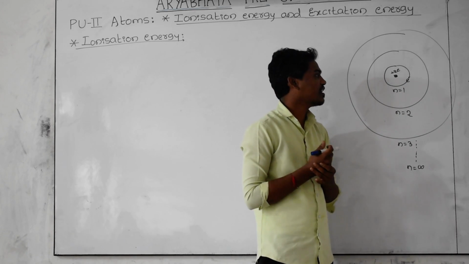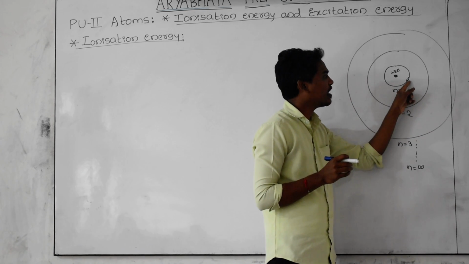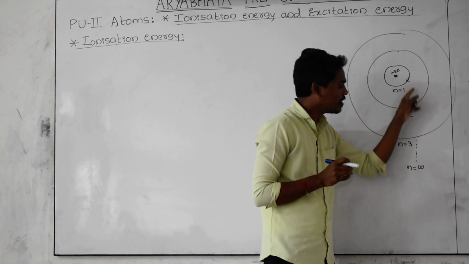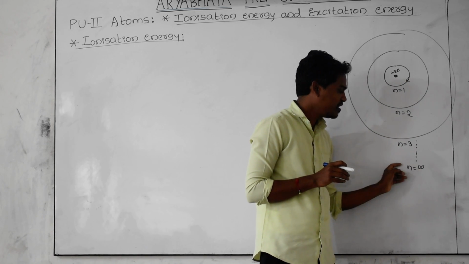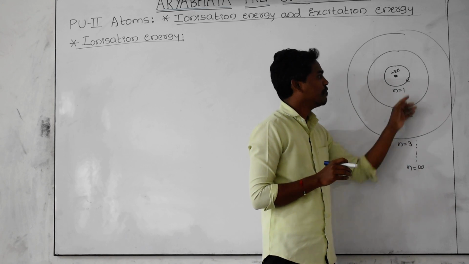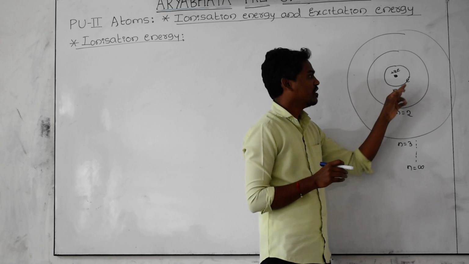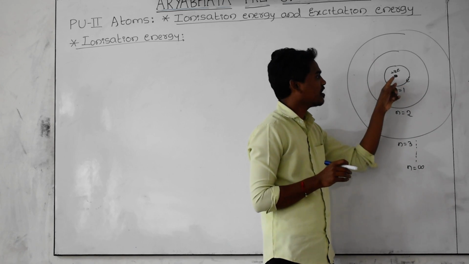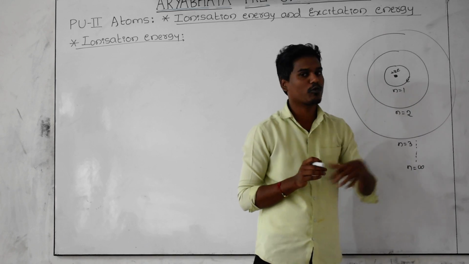But just think for yourself: our intention is to remove the electron from the ground state to the infinity orbit. What do you mean by infinity orbit? It means we need to take the electron away from the atom. Then what can we do here? The nucleus is not letting the electron go.